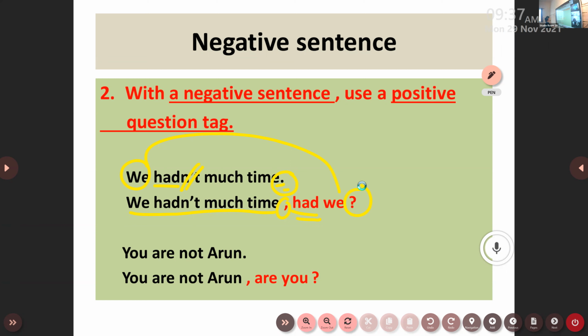You are not Arun. You is the subject here, are is the auxiliary verb here, and I have got a word of negation, not, from my sentence. So the sentence is a negative sentence and it is ending with a full stop. I should copy the same sentence down. I must change my full stop into a comma, and as my sentence is a negative sentence, I should use auxiliary verb plus subject and a question mark, because with a negative sentence I must have a positive tag.